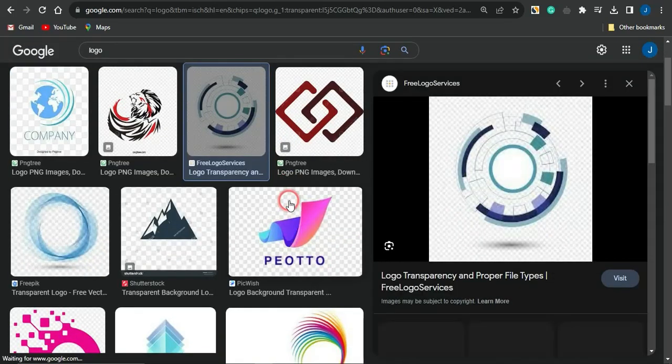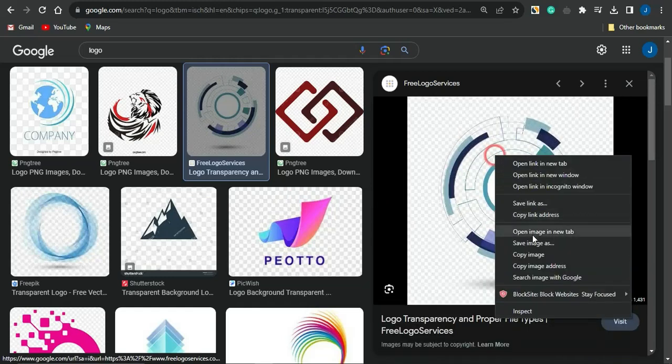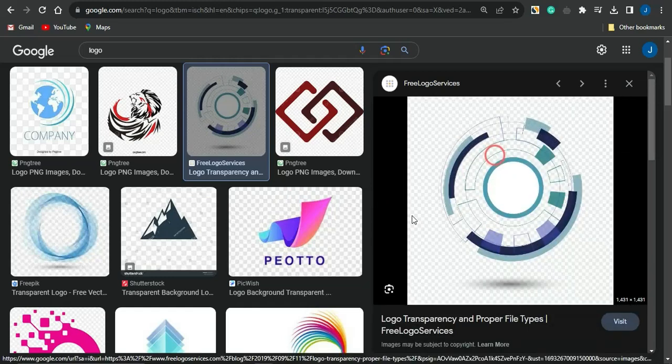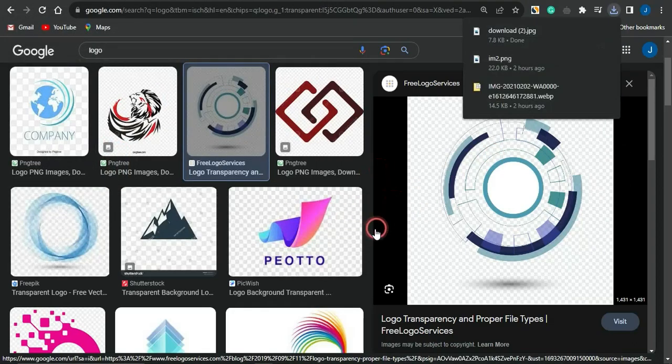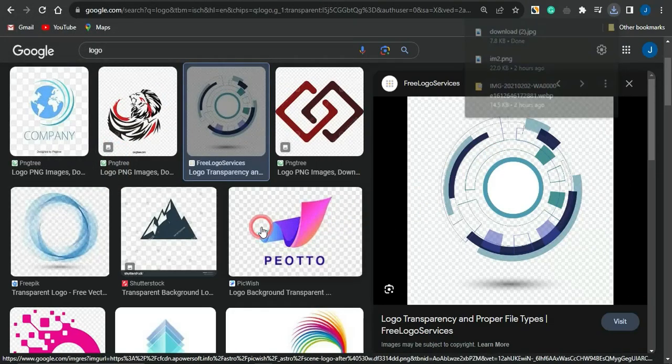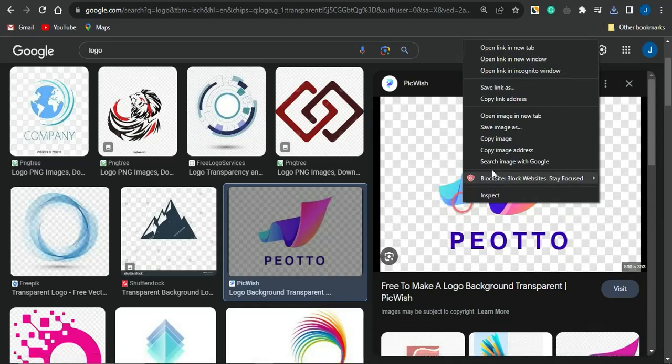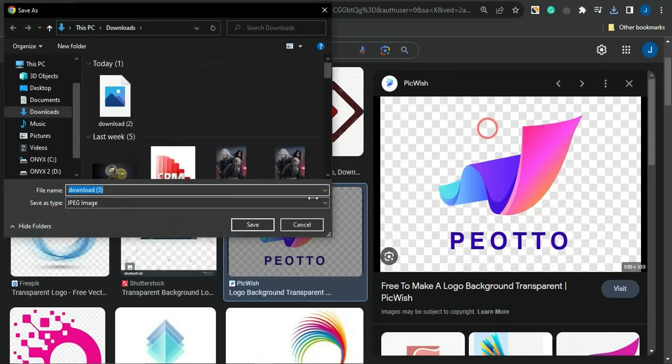Supposing I click on this logo, I can just simply right click on this and go on to clicking on save image as. And once I do that, I can then just simply go on to downloading that particular logo on my device. So right now that logo has been downloaded on my device. I'm just going to go on to doing that for about 3 more logos.